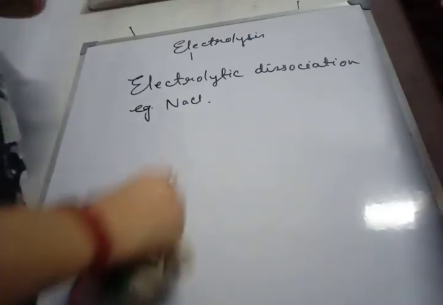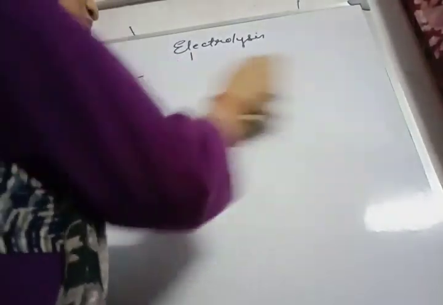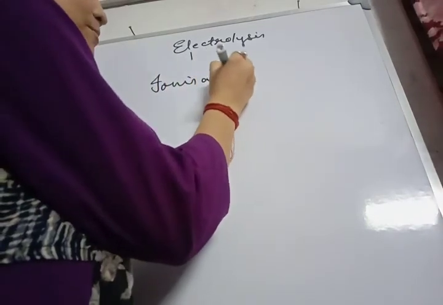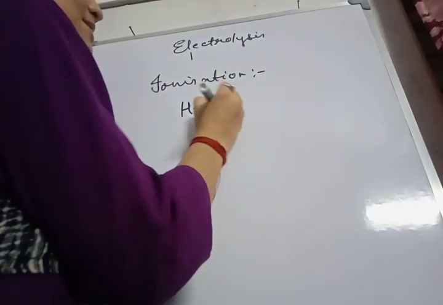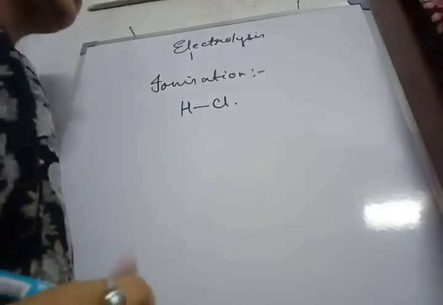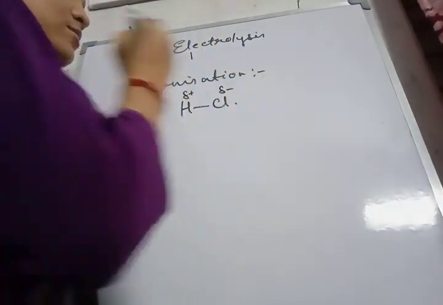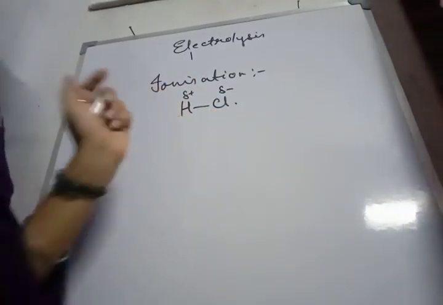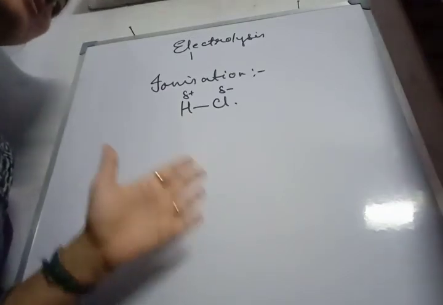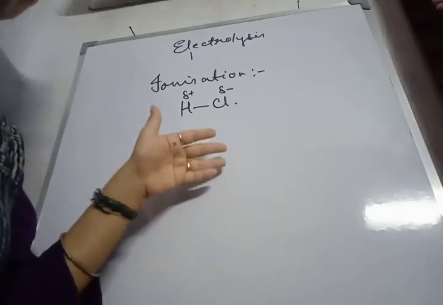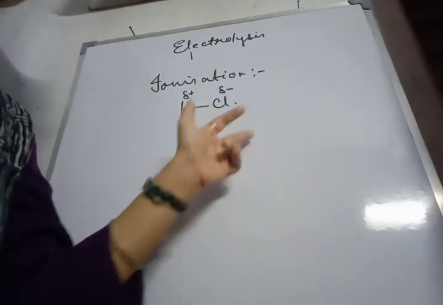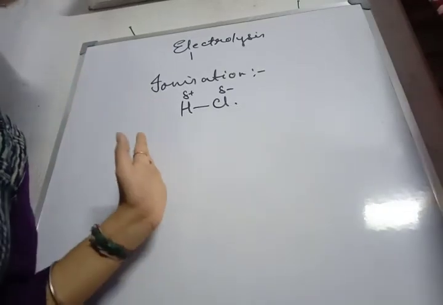Next, we have ionization. Ionization is a process by which polar covalent compounds form ions in their aqueous solution. For example, HCl is a polar covalent compound, where partial charge separation is possible. Now this hydrogen chloride does not conduct electricity in gaseous state or pure liquid state, but it can conduct electricity in its aqueous state. Why is it so? Because in gaseous or pure liquid state, free ions are not formed, so it will not conduct electricity.